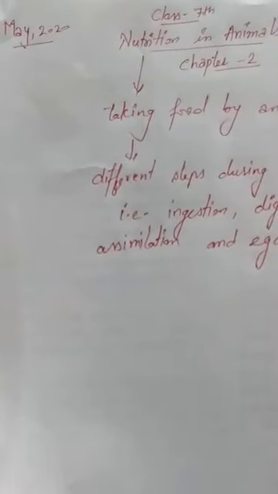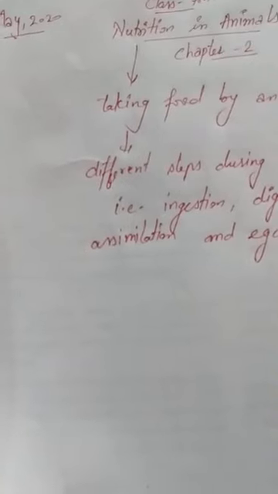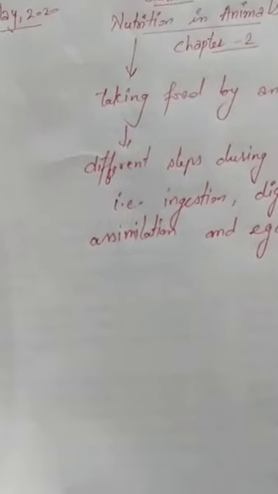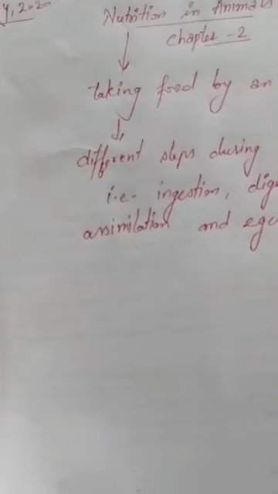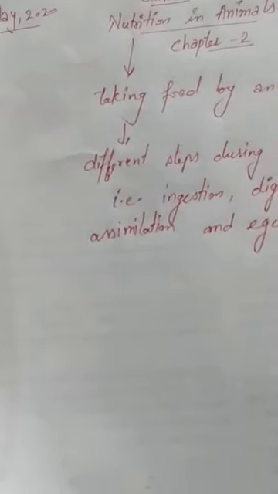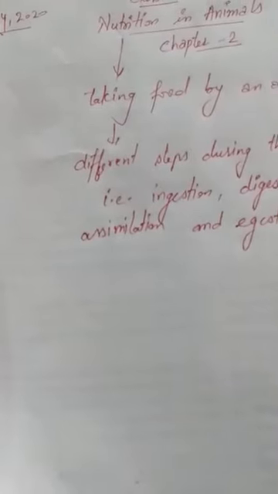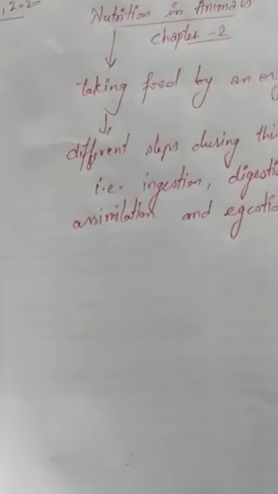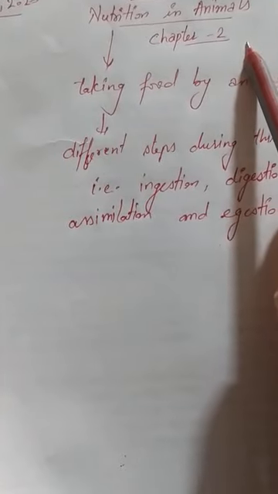Now we will start the next chapter, the second chapter: nutrition in animals. In the first chapter we did nutrition in plants, and there are two types of nutrition, autotrophic and heterotrophic. In autotrophic, they can make food by themselves. Heterotrophic, they depend on others. So now we will do nutrition in animals. In animals, how does nutrition take place?